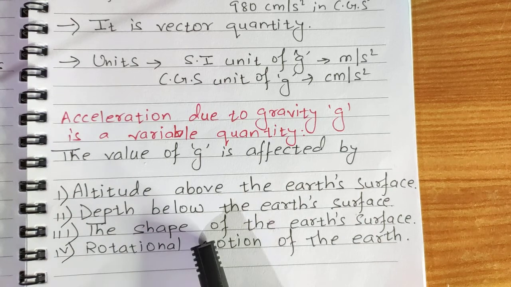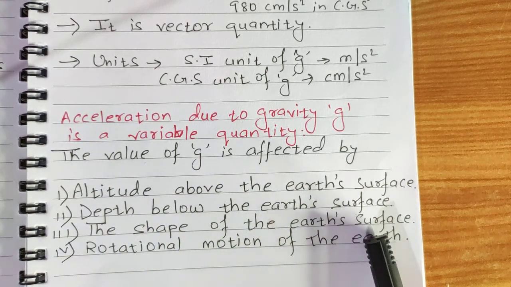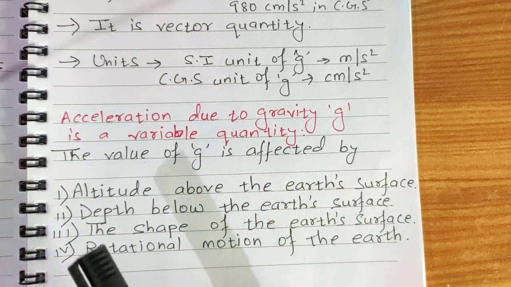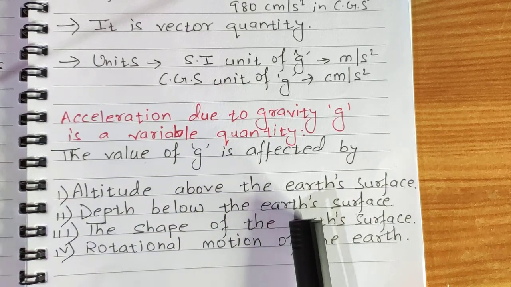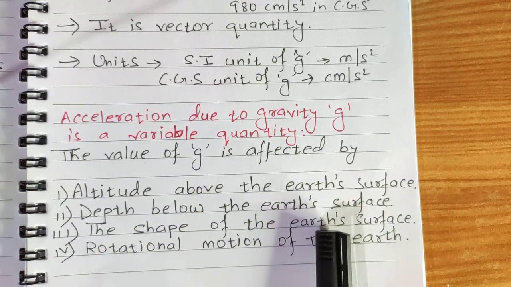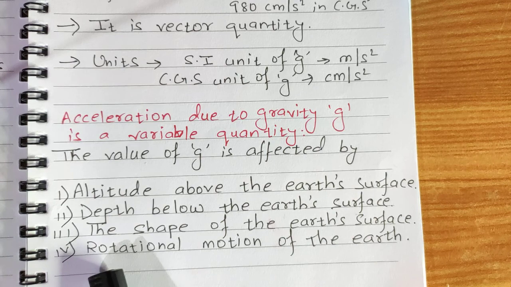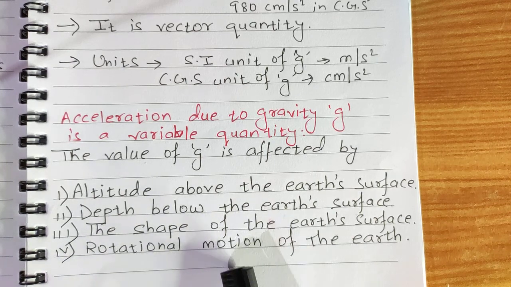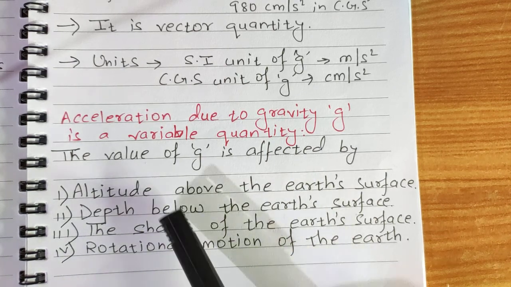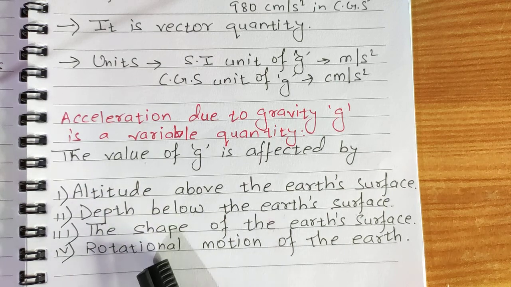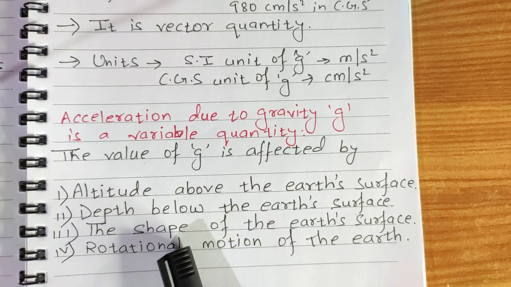Third is shape of the earth's surface. According to the shape of the earth's surface also acceleration due to gravity changes. Fourth point is rotational motion of earth. So these are the four reasons that affect the value of g.